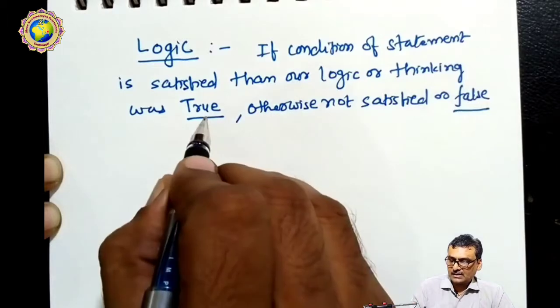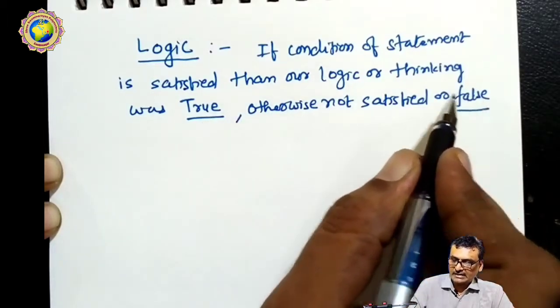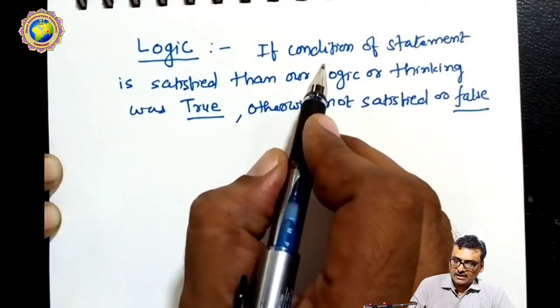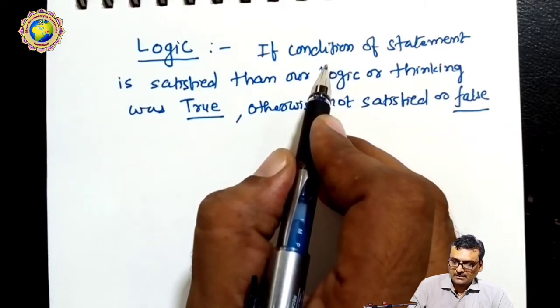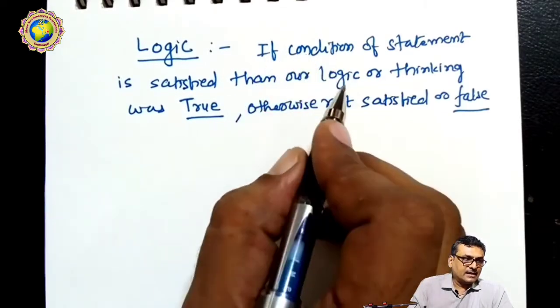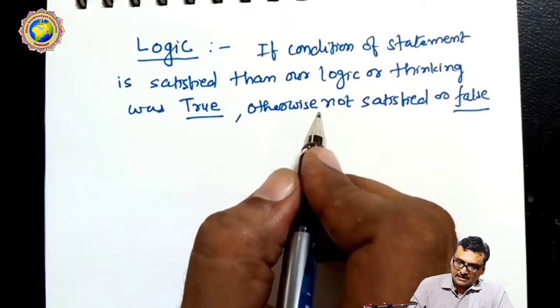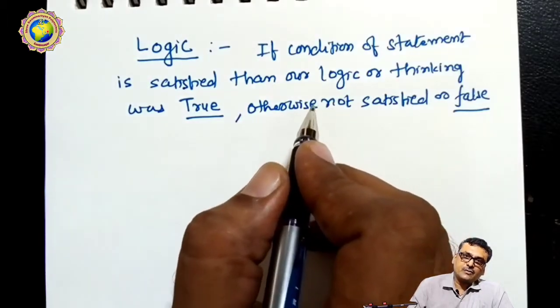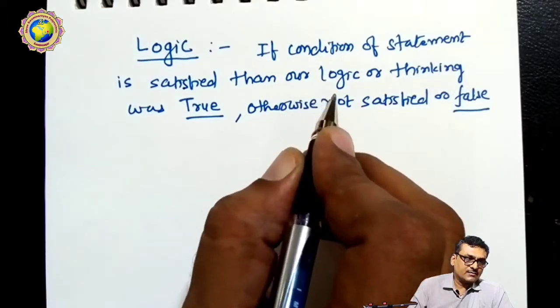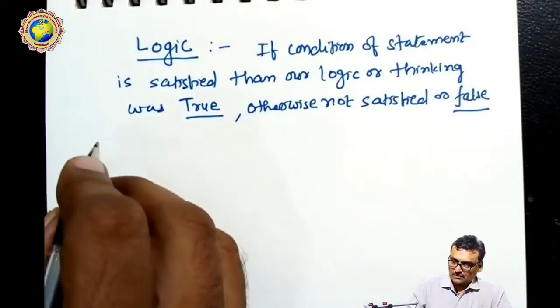These are the two logic values I have decided, true and false. First we generate the condition, then the statement is given, and if it is satisfied, it is true, or if not satisfied, it will be false.